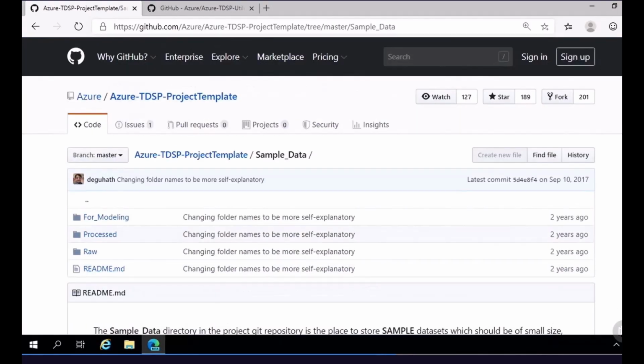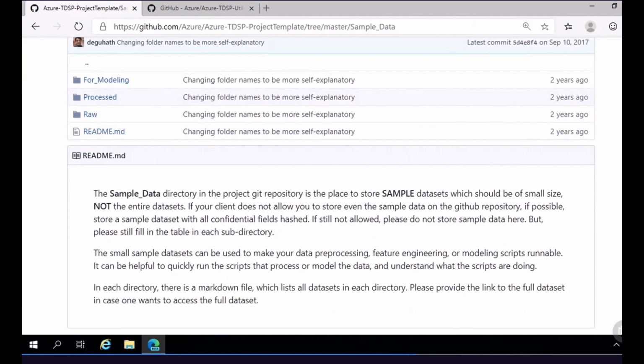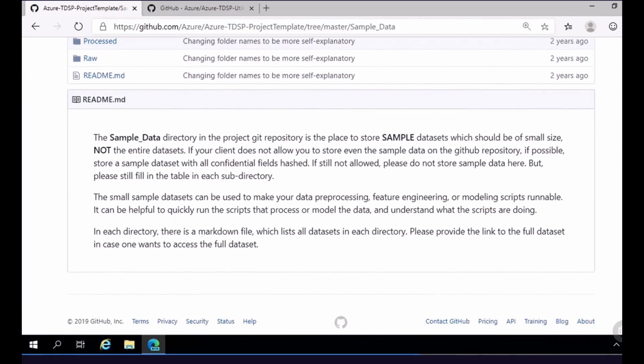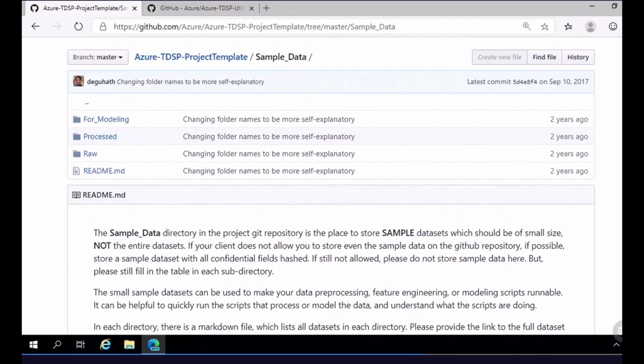Now, it also notes here that this is not for storing the data for your entire project. As a matter of fact, you should keep this data to a minimum. It clearly says here in the README file that this is not for entire data sets, but what this does is it includes samples that you can put within your repository. And so you have both processed and raw data that would be included within here, and then you could use that to run tests before you actually deploy that on a large scale against your entire data set. So we would want to have some small samples of our data included within here.